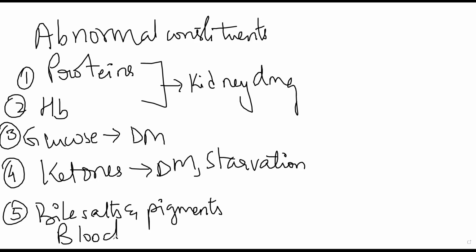Now you can perform multiple tests. There is Benedict's test, Fehling's test, and so on. There are multiple different tests to observe what abnormal constituents might be present in urine, and how you can detect them. Ketones के लिए एक test है, bile pigments के लिए एक test है. You will find tests for proteins in urine, for blood in urine, and so on. Even if you memorize one test per abnormality, let's suppose protein के लिए, blood के लिए, ketone bodies के लिए, it will be enough.